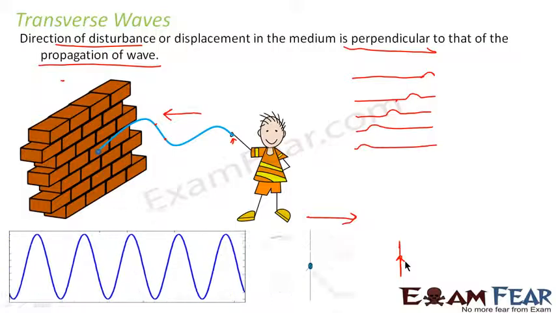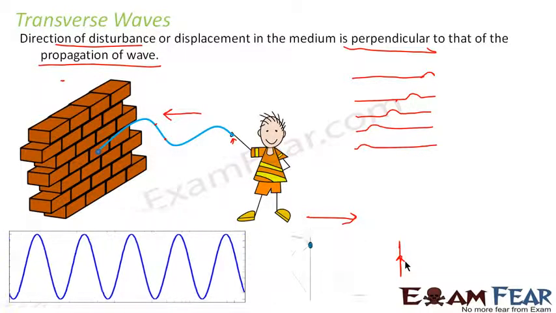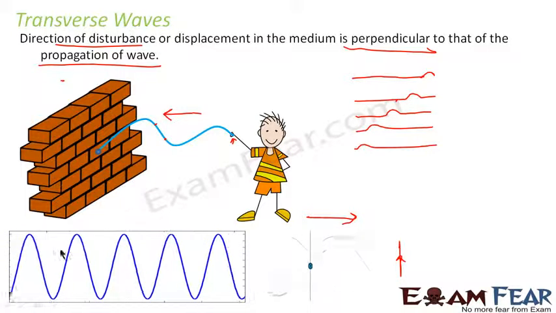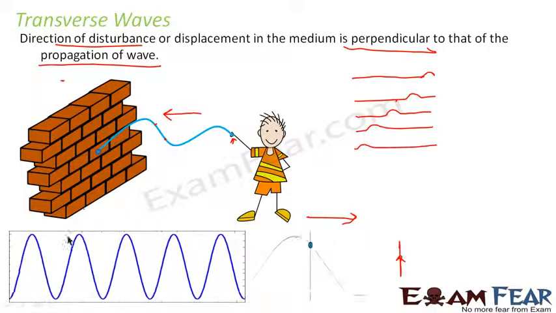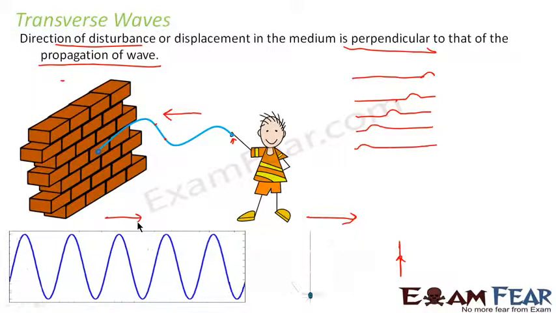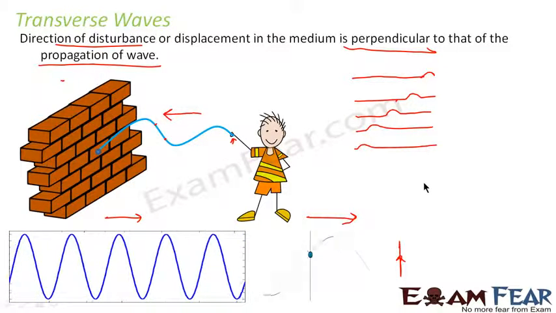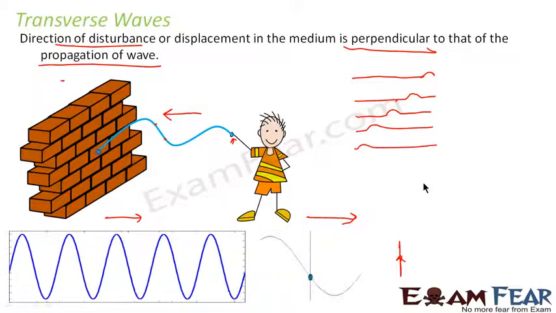of the wave. Now let me also clarify what defines the direction of propagation of the wave. Direction of propagation is defined by, if you see all these waves as a whole, what do you see? The wave is propagating along this direction, right? So that is the direction of wave propagation. Clear? Now to clarify this even further, because I don't want any doubt to be there in your mind regarding these two directions, direction of the disturbance and direction of the wave propagation, let me explain it once again.